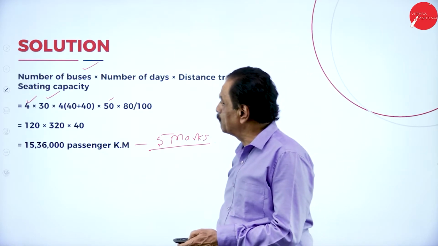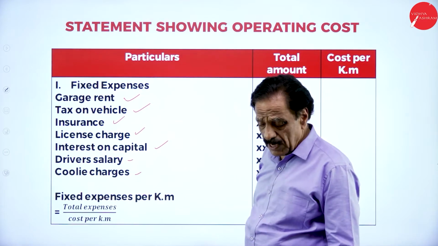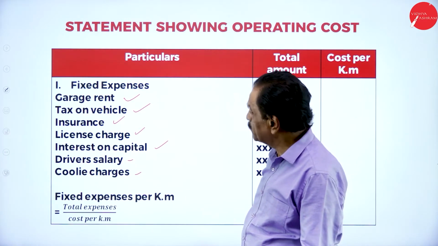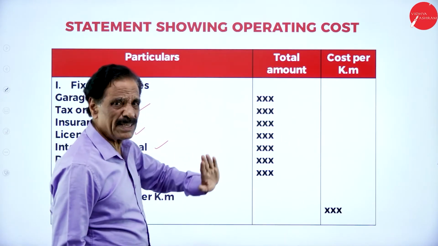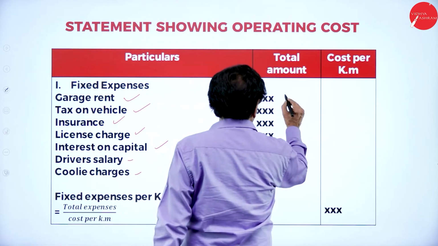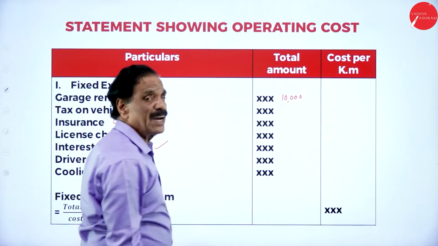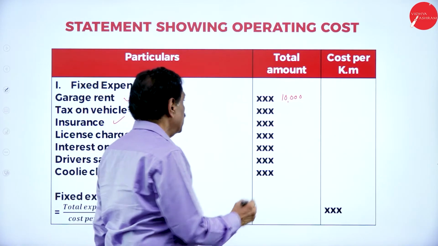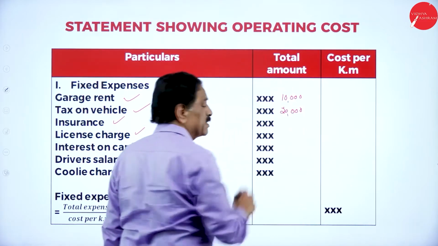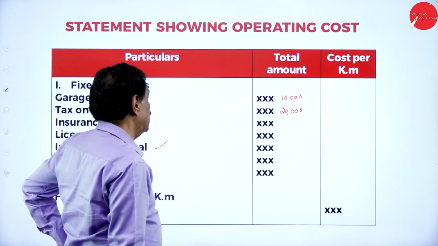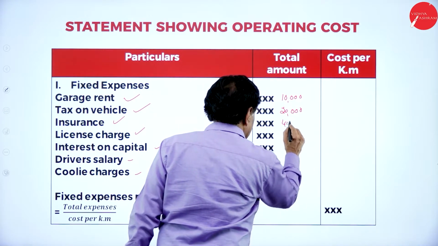By chance in the exam, what we have to do: I told you all the expenses. We'll give an assumption example. Garage rent is 10,000. Tax on vehicle 20,000. Vehicle insurance 40,000.